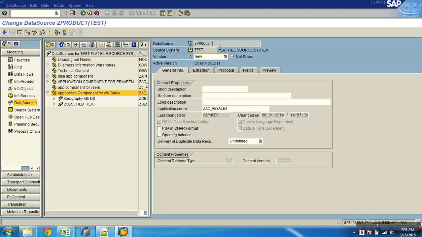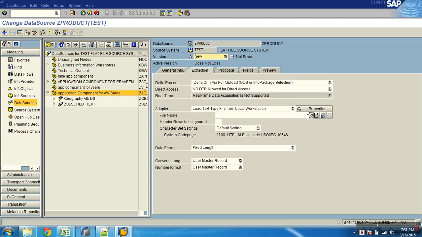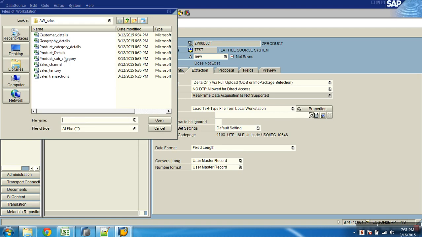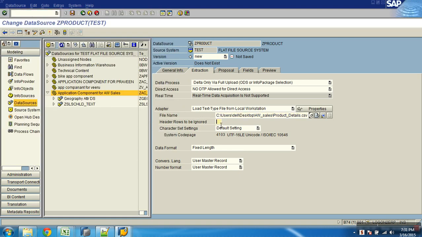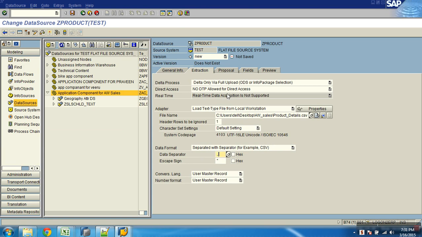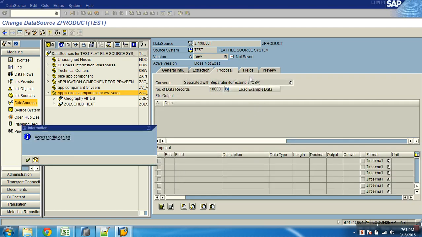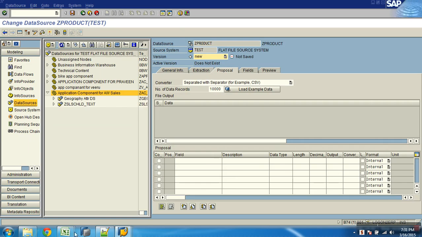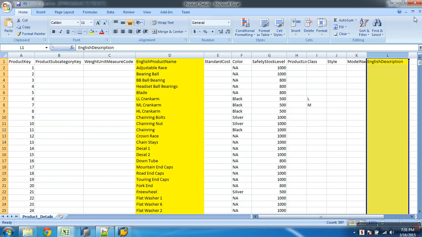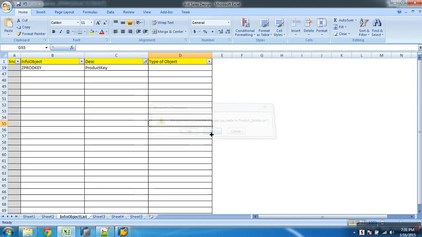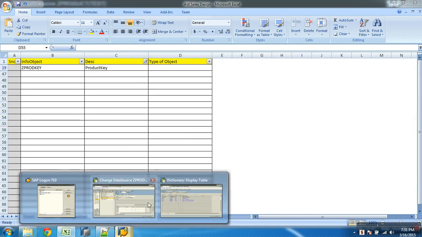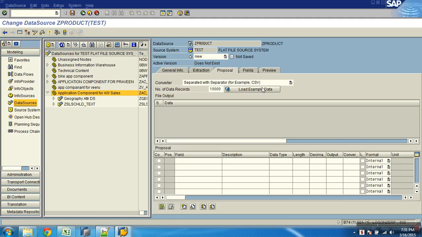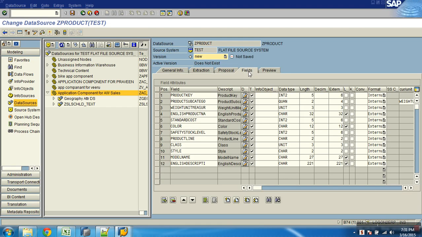Now I'll say, okay, extraction, my file product details, header row is 1, fixed length CSV file, then data separator is comma. I'll go with proposal, let it propose. Access to file, I need to close this file first. Go to the fields, it has proposed all the fields.